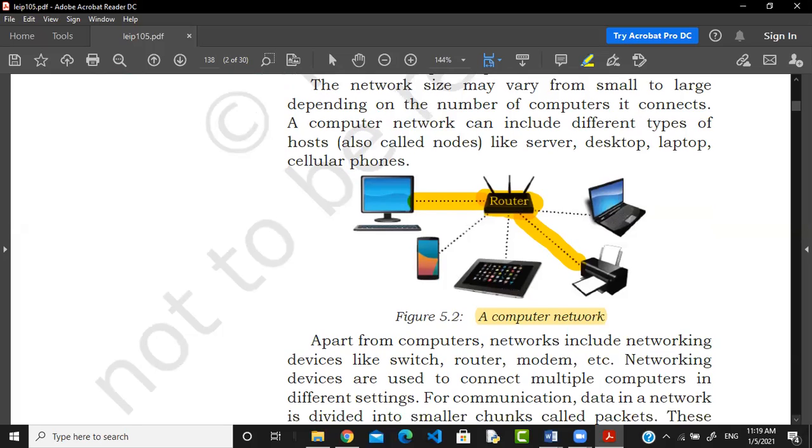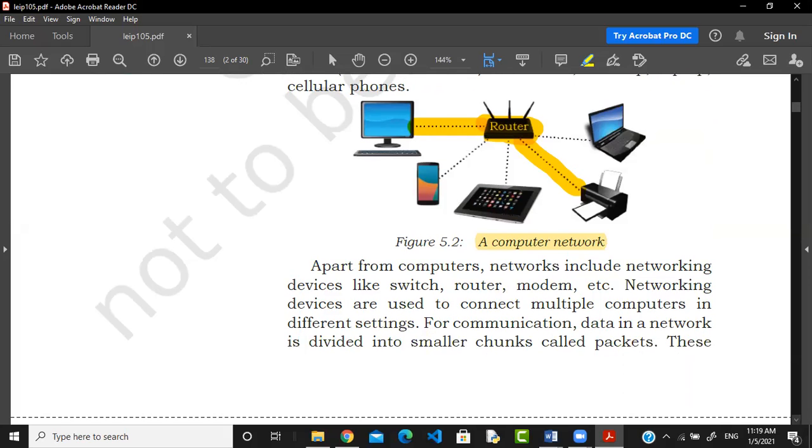Apart from computers, whenever we make a computer network, we don't use only computers. We require some networking devices also. If you are going to make electricity connections in your room, you don't get only current and require only a bulb, tube light and fan. You require the wire also, the socket also, the switchboard also. So different types of devices are required. So a network includes networking devices.